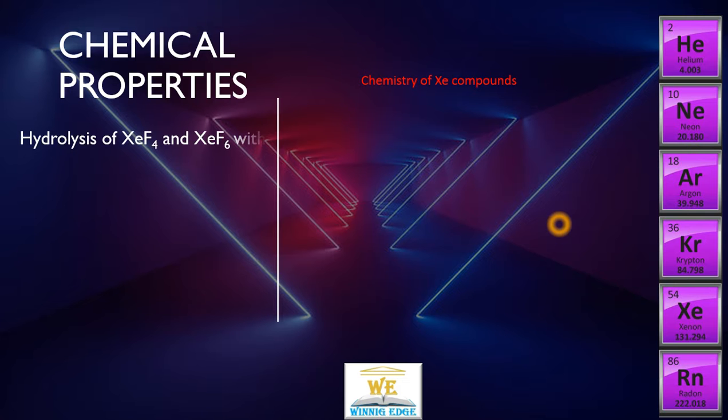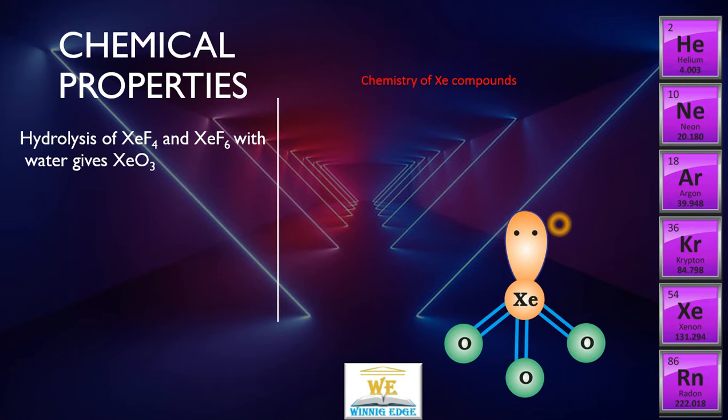Hydrolysis of xenon tetrafluoride and hexafluoride with water gives us xenon trioxide, and it has a pyramidal shape because one position is occupied by a lone pair.